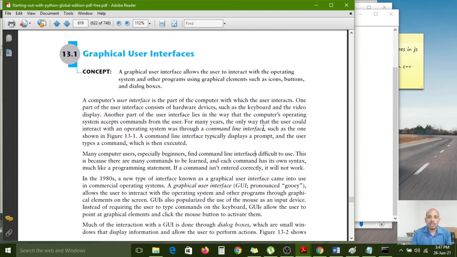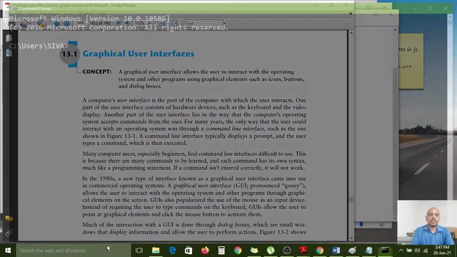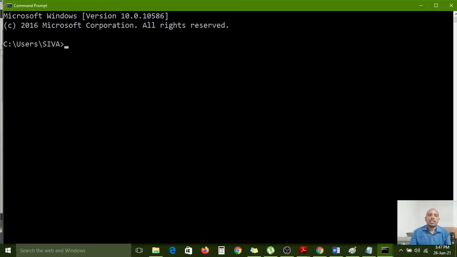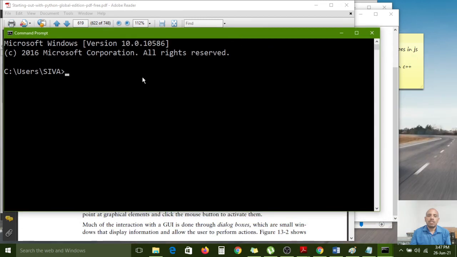For many years, the only way the user could interact with the operating system was through the command line interface. So in the olden days, if you wanted to print, they used this command prompt, nothing but a black screen. Whatever C programs we are executing, that is the command prompt, nothing but the console window. In this console window, if you want to print, then we pass the print command here. If you want to read data from storage, we need to give the related command. So we worked completely command based in the past days.